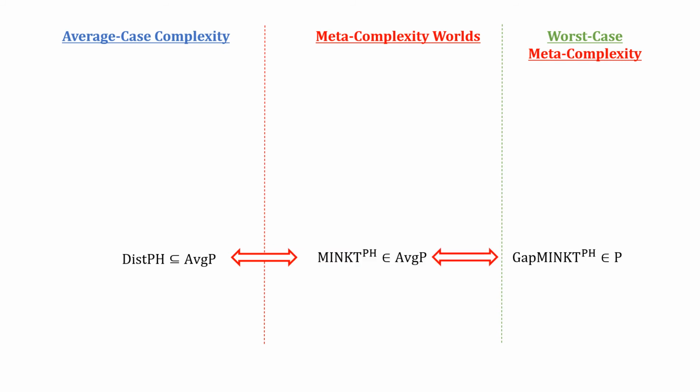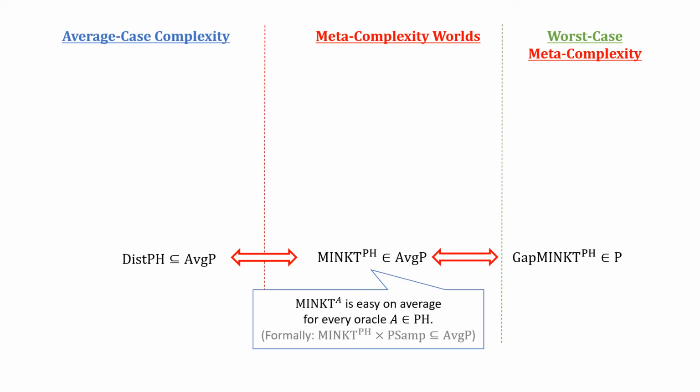For example, we can show that PH is easy on average if and only if MINKT with PH oracle is easy on average. This statement means that MINKT with A oracle is easy on average for every PH oracle A. More formally, we need to consider P-samplable distributions, but for simplicity, I'm going to omit P-samplability here. For the statements on meta complexities, we need to consider every PH oracle A, but actually we don't have to consider every PH oracle A.